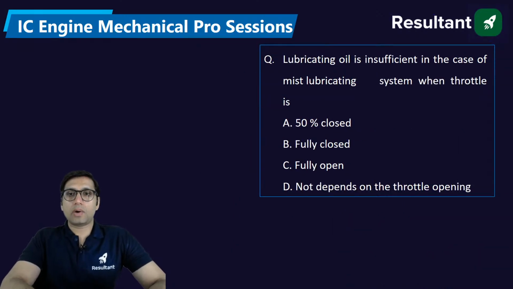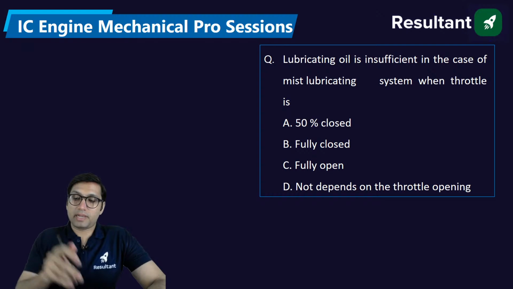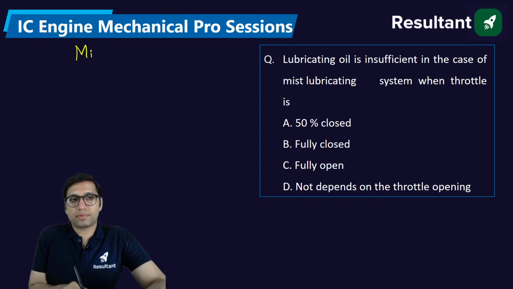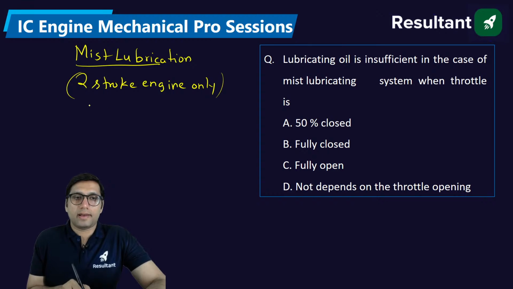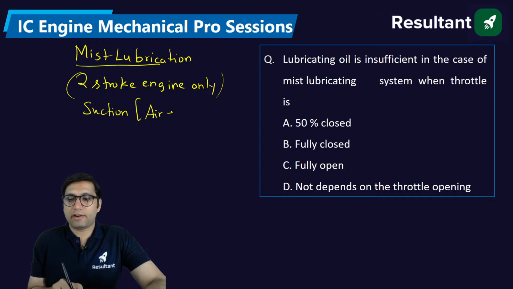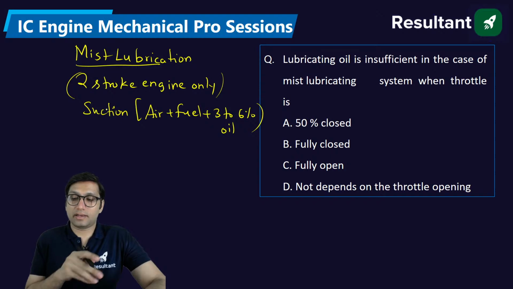Next, lubricating oil is insufficient in case of mislubrication system when throttle is... Mislubrication system is basically a type of lubrication system which is used mostly in the case of 2-stroke engine. It is used in 2-stroke engine only. So in the 2-stroke we use mislubrication, where during the suction in the engine, not just air and fuel, some part like 3 to 6% of oil is also sent during the suction in the engine.